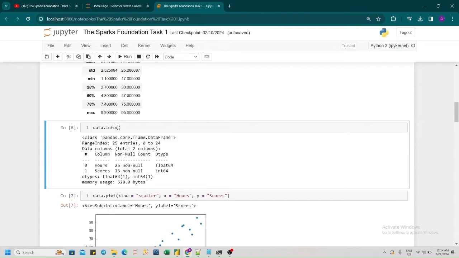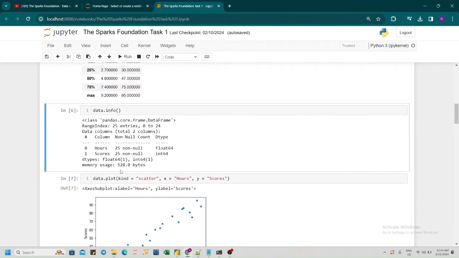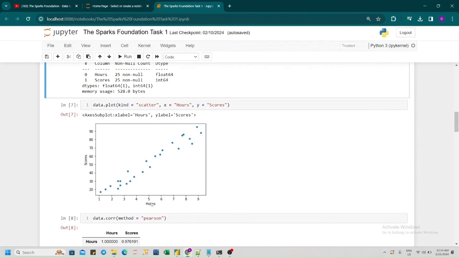It also tells us that the hours variable is a float type and the score variable is an int type. So we will plot the scatter plot of the two variables, where the number of hours studied is on the x-axis and the scores obtained is on the y-axis.